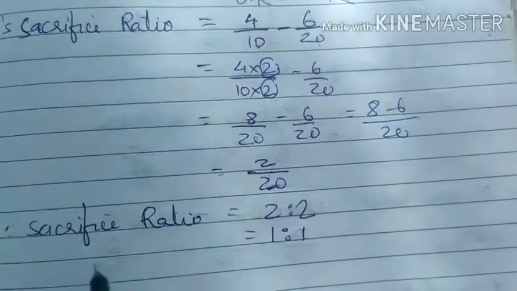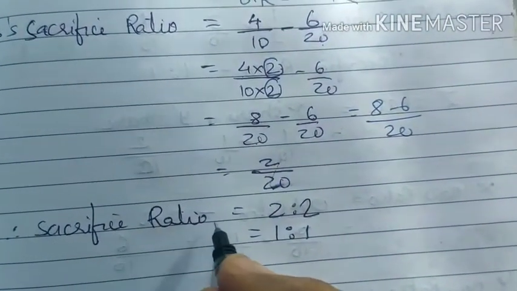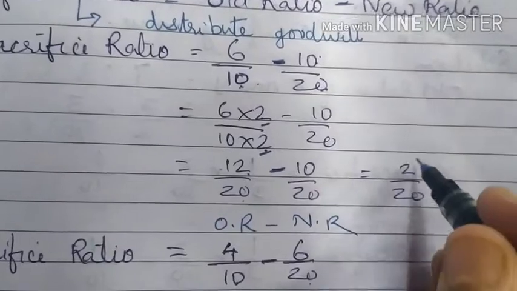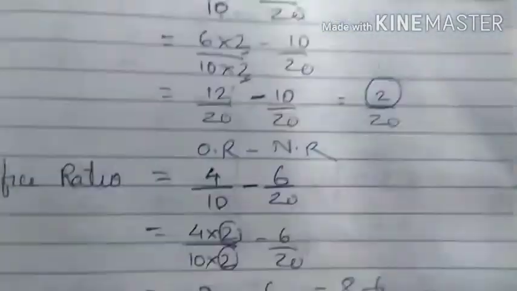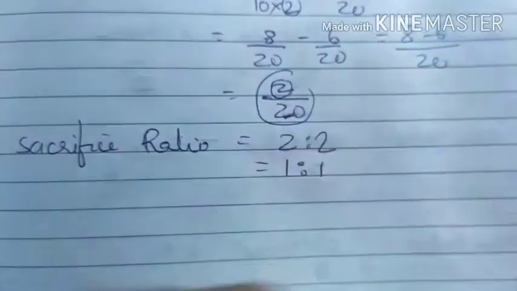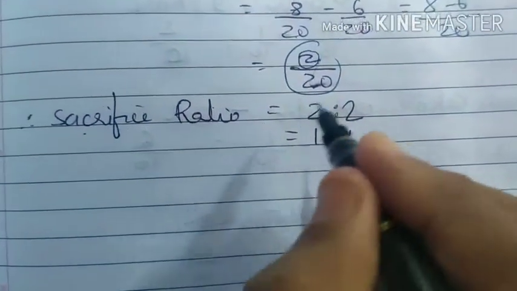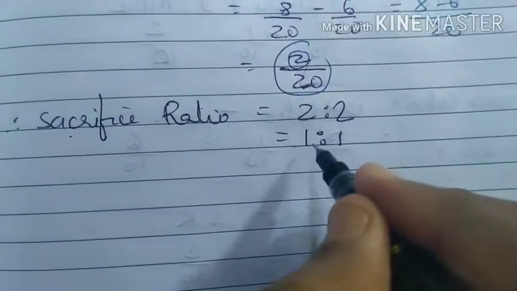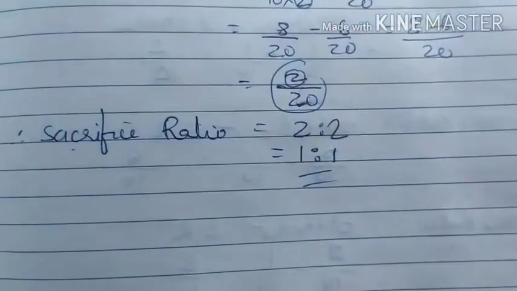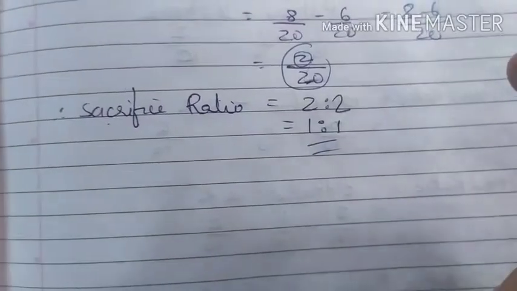2 upon 20. So sacrifice ratio equal to, A's ratio was 2 by 20, the numerator was 2. B's ratio 2 by 20, the numerator is 2. So sacrifice ratio equal to 2:2. That is 1:1. Clear? So this way you found out the sacrifice ratio.